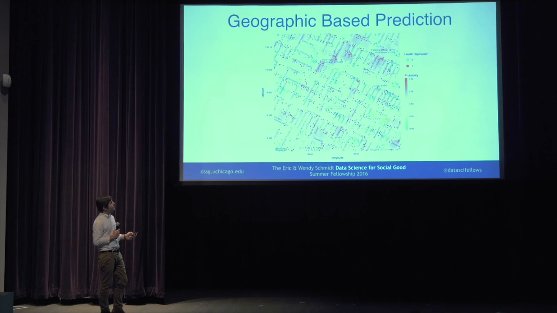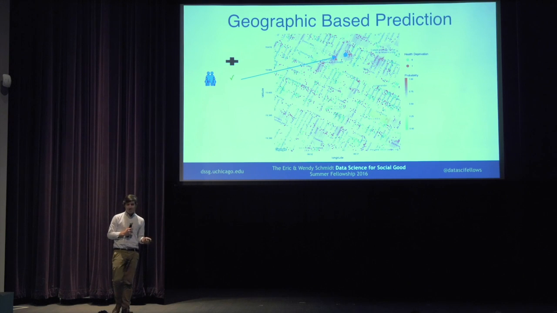Those in light blue don't have a health deprivation, so they have health insurance, and those in red don't have health insurance. So if the task now is we have this family for whom we don't know the deprivation, but we know they live in this zone with people who also have this deprivation, we can better predict that they likely have this health deprivation, and then match them to the correct program.